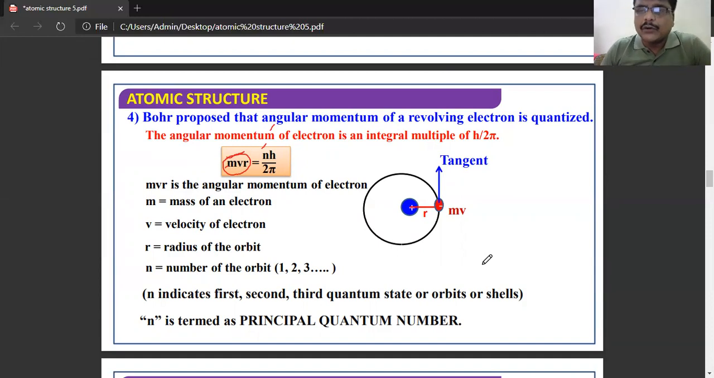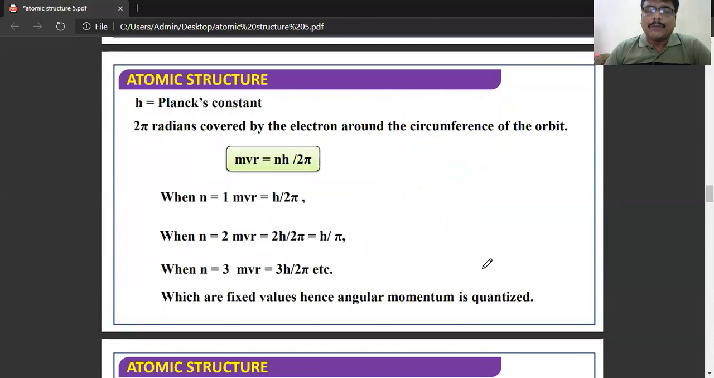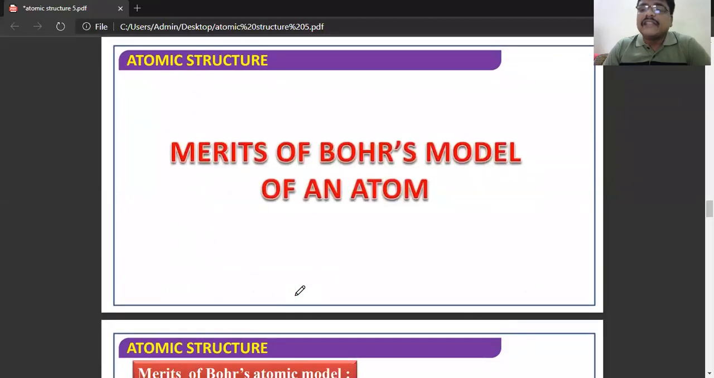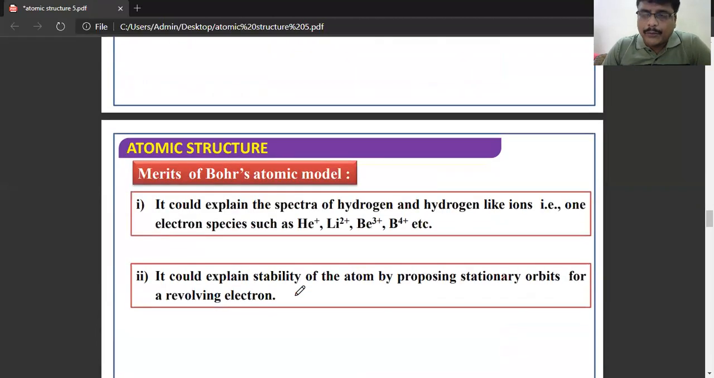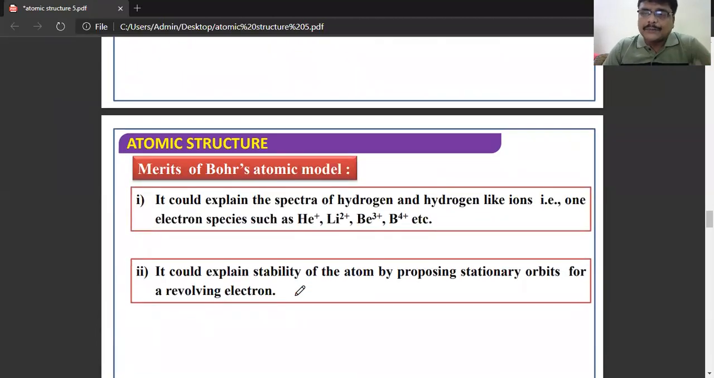So mvr is equal to nh by 2 pi, where n is the principal quantum number and h is Planck's constant. So see here, when mvr is equal to nh by 2 pi, when n is equal to 1, mvr is equal to h by 2 pi. When n is equal to 2, mvr is equal to h by pi, and so on.